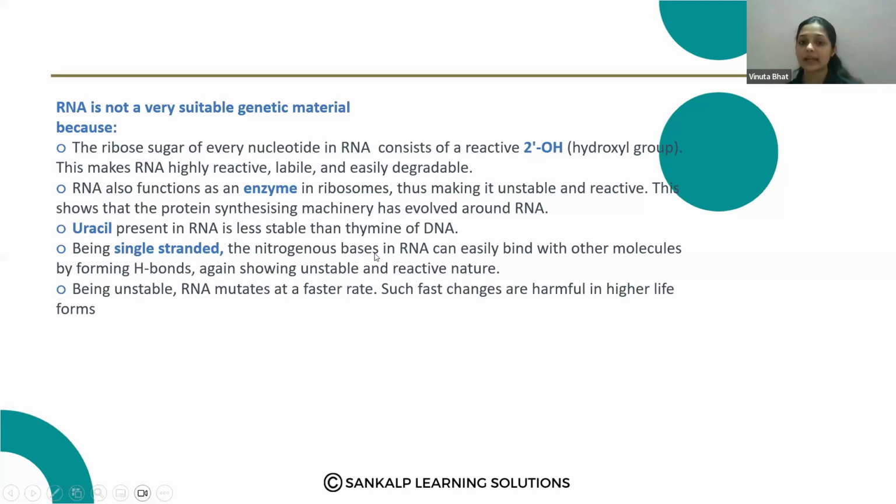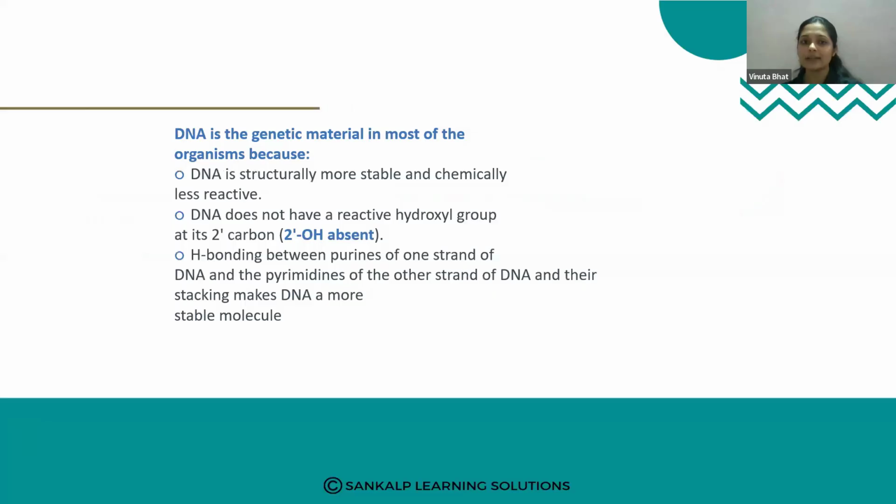The nitrogen bases in RNA can easily bind with other molecules by forming hydrogen bonds. So RNA forms hydrogen bonds with another molecule and gets bound. So it is unstable and reactive in nature. So why is RNA unstable? Because it is reactive. Being unstable, RNA mutates at a faster rate. RNA will undergo mutation, it changes. Such fast changes are harmful in higher life forms. So it is harmful for the higher life forms.